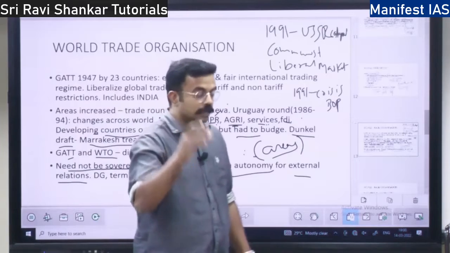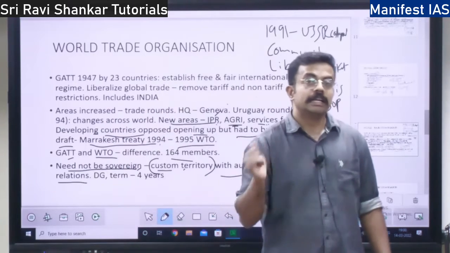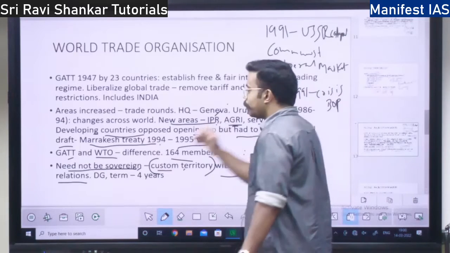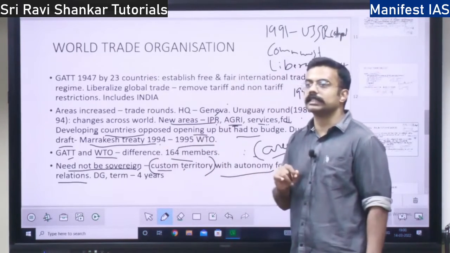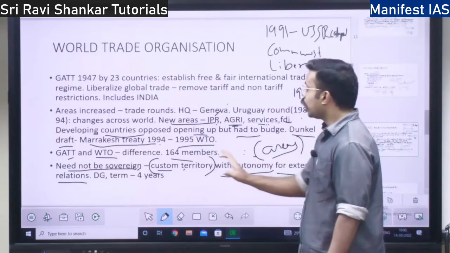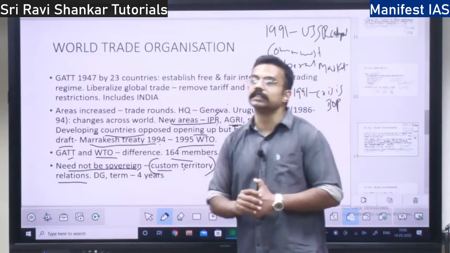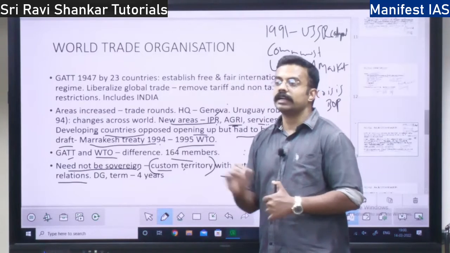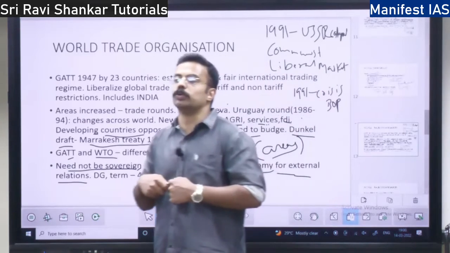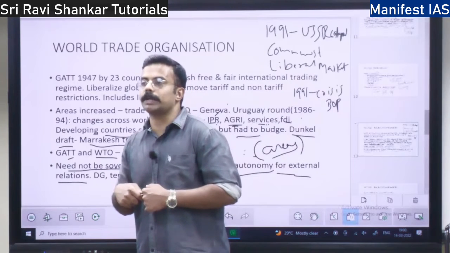For external trade, if you have autonomy, then you are eligible to become a member of World Trade Organization, right? This is the concept, just customs territory with autonomy for external relations. Your external relations you should be free to do. You need not be taking any permission.